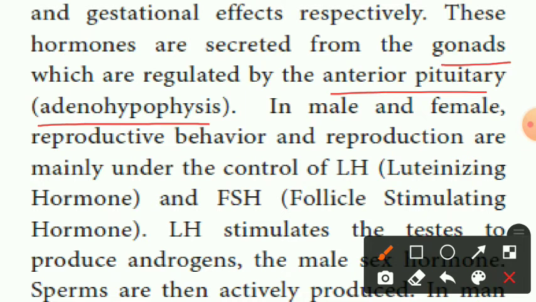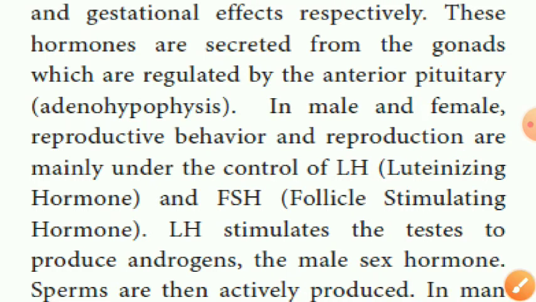FSH means follicle stimulating hormone. These two hormones are controlled by reproductive glands.